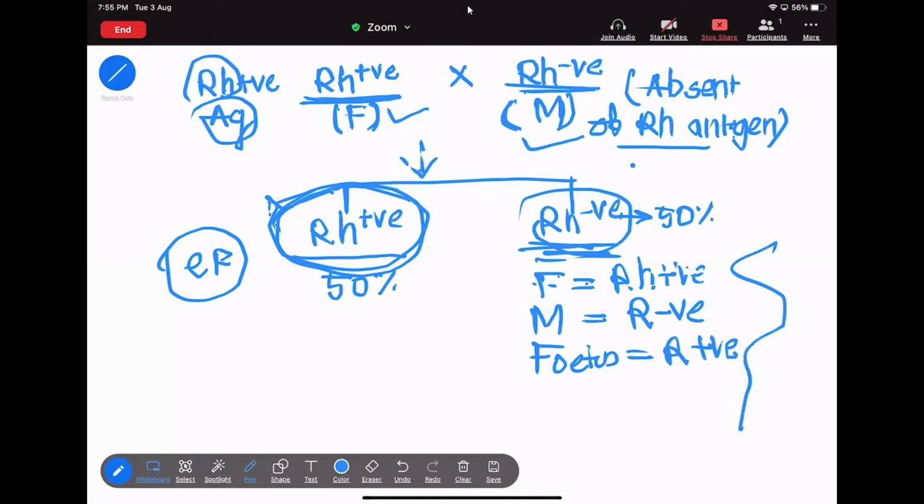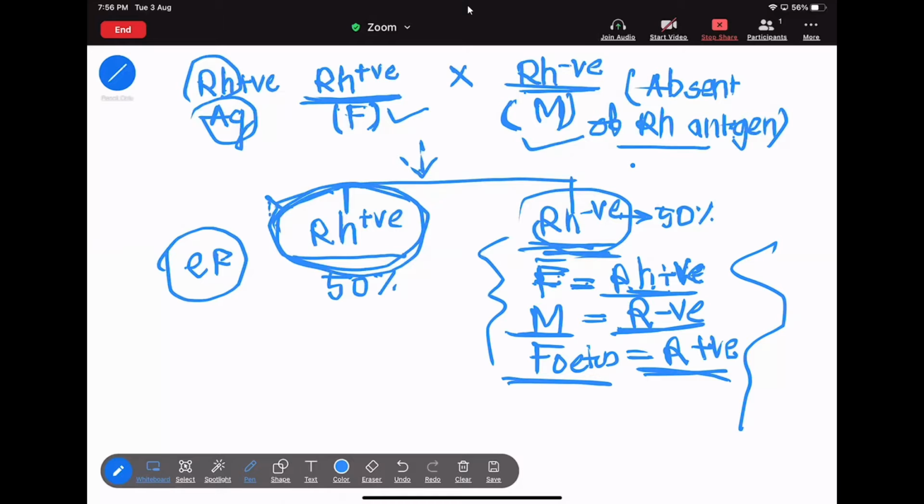Always remember, the father must be Rh positive, the mother must be Rh negative, and the fetus must be Rh positive. If this situation is possible, then only erythroblastosis fetalis will occur.